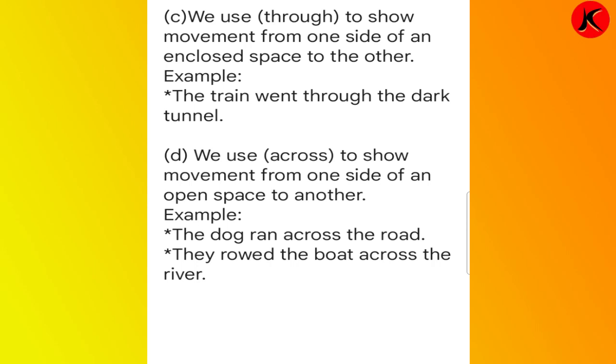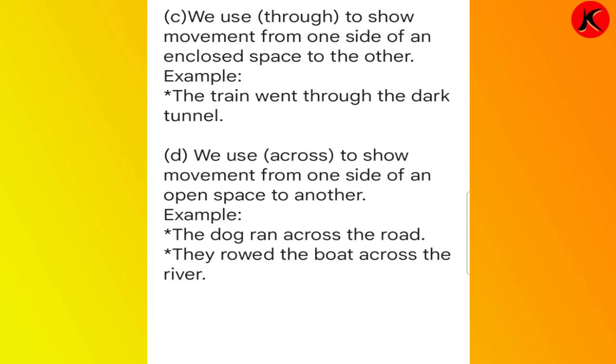Examples: a cow is standing under the tree. Rita is sitting between Gita and Mita. Children are playing in the garden. A book is kept on the table. That is a preposition of place.